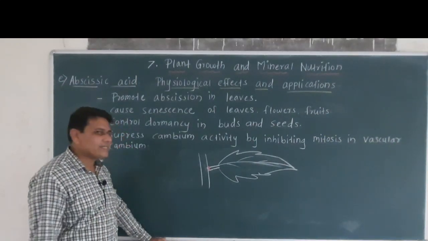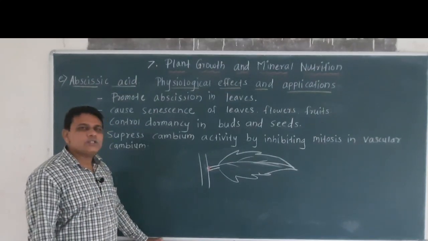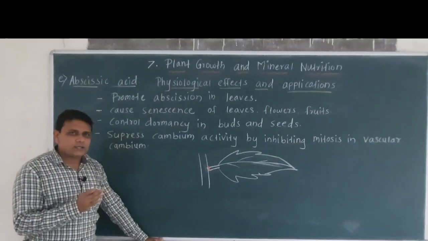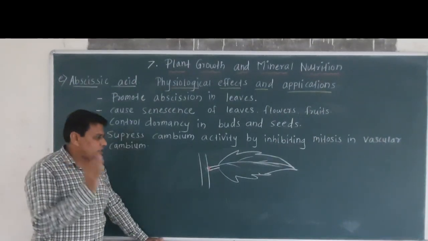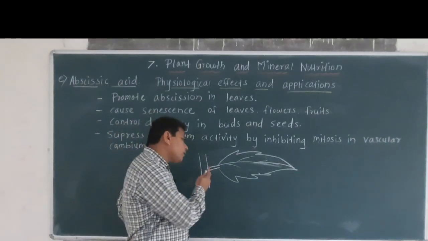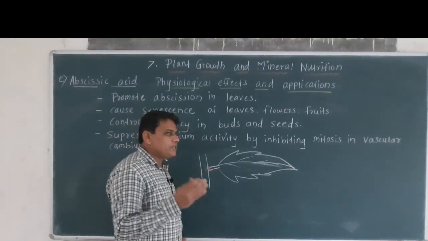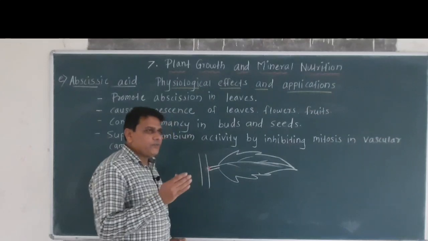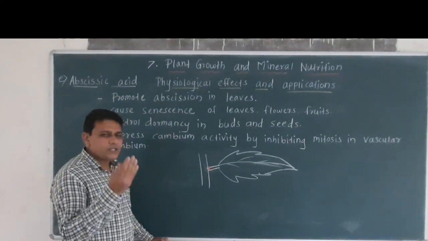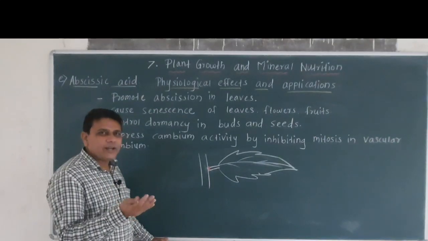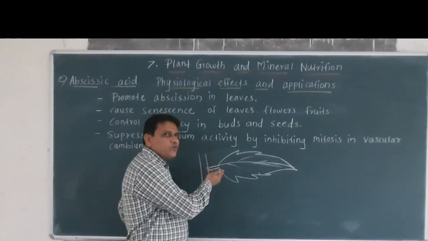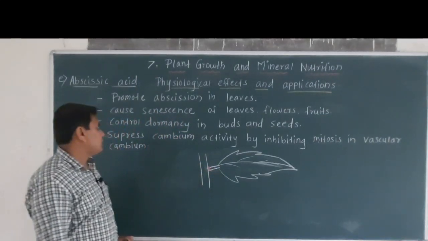So abscisic acid causes senescence or aging of different plant parts, as well as abscission, that is falling of leaves. So abscisic acid causes senescence, that means aging of leaves, as well as abscission, that means separation of leaves from the branches.